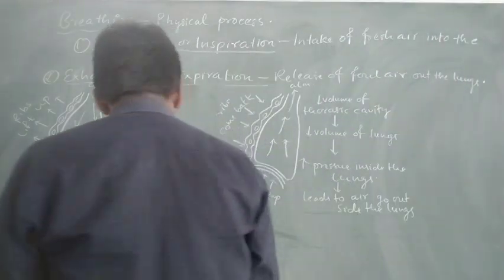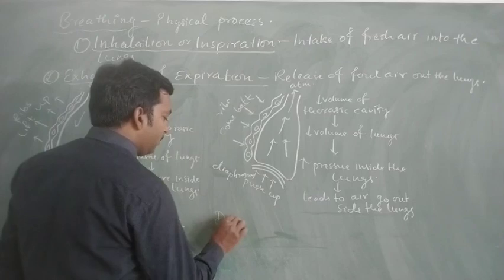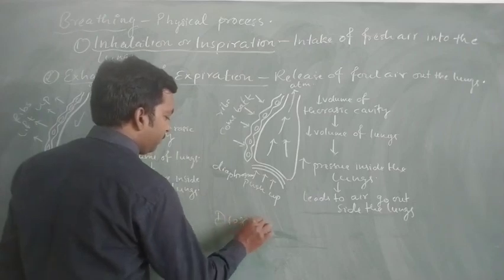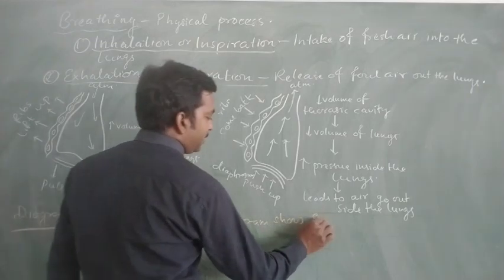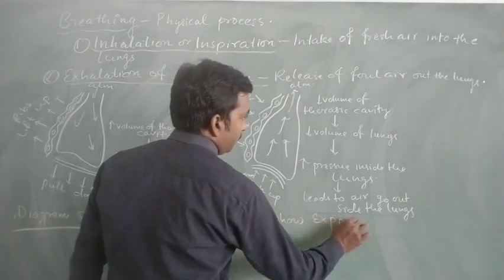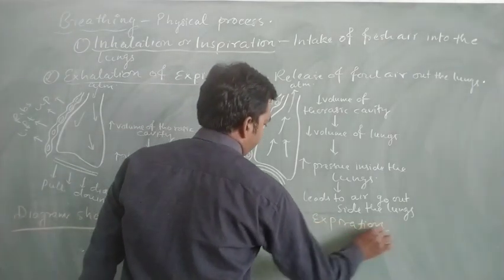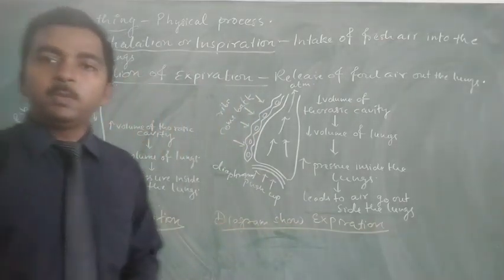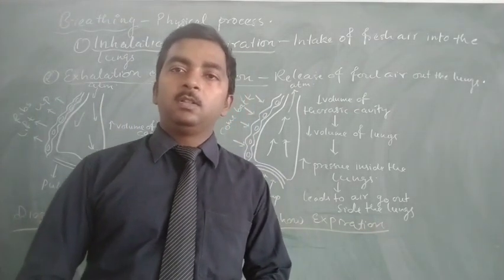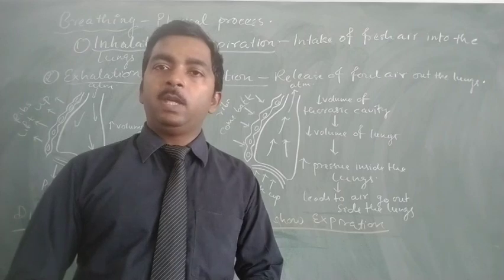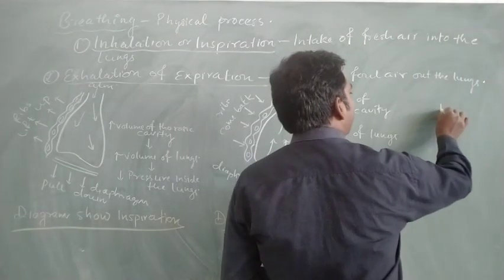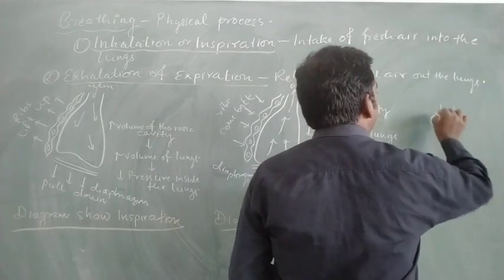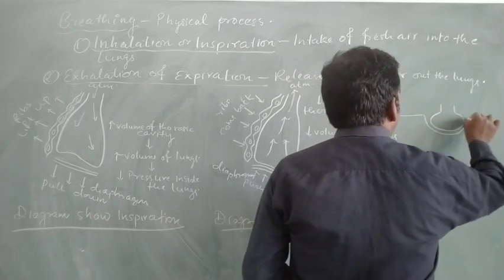So the second diagram is showing expiration. After inspiration and expiration, that is the process of breathing, the process of exchange of gases takes place at the alveolar place. So how the exchange of gases takes place, we can easily understand with the help of another diagram.